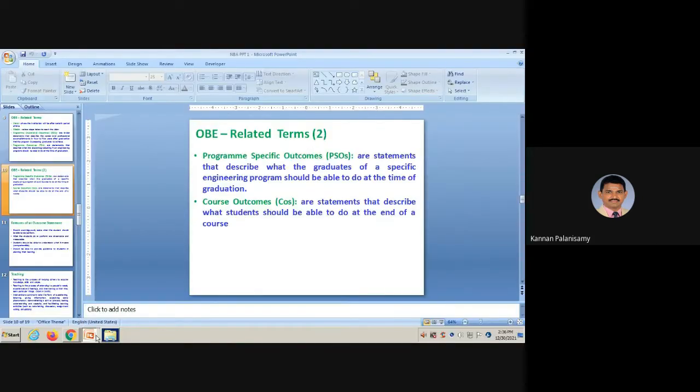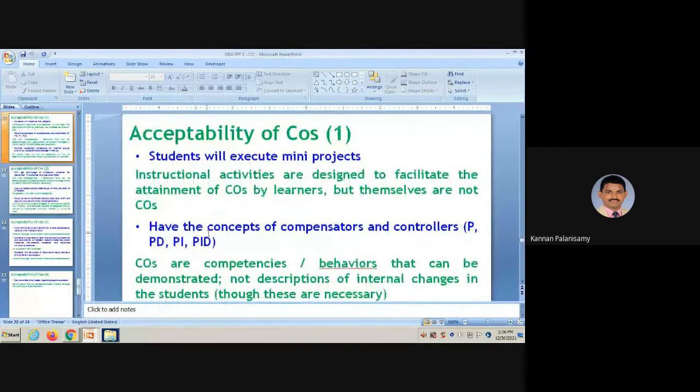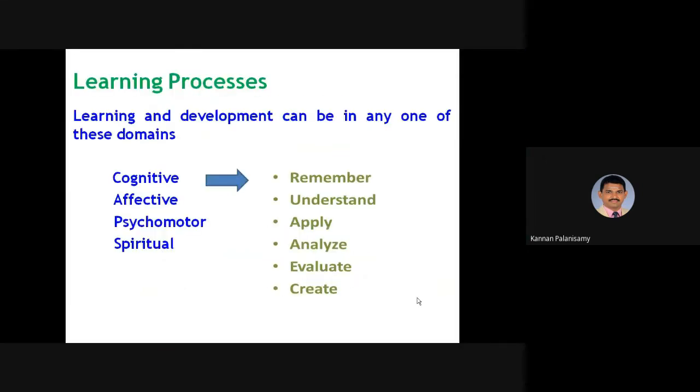These are all the common terms we should know before going to this CO-PO mapping. Next one here is cognitive, affective, psychomotor, spiritual.